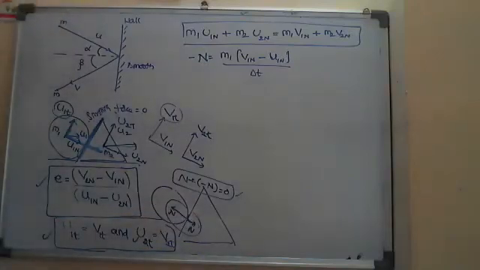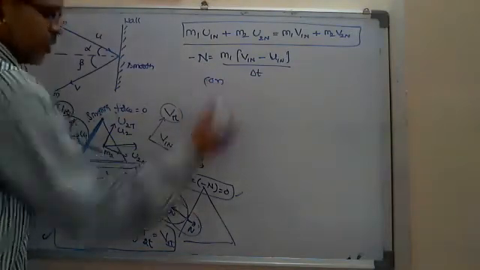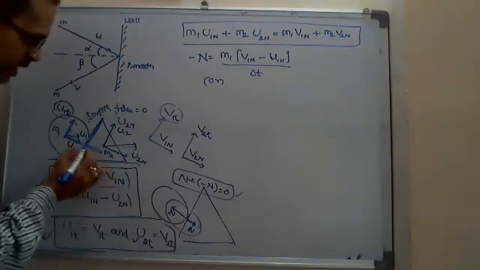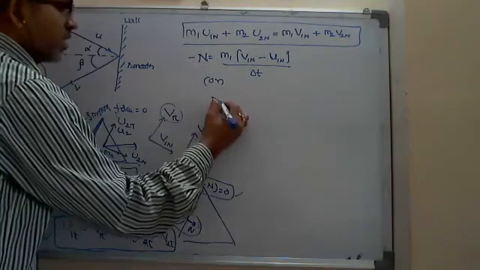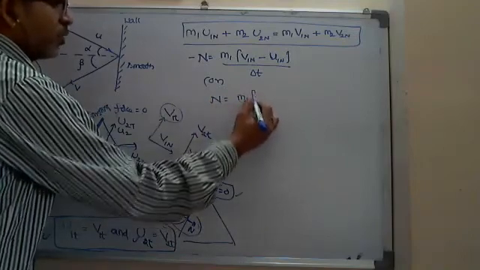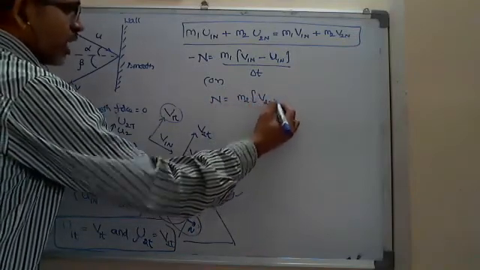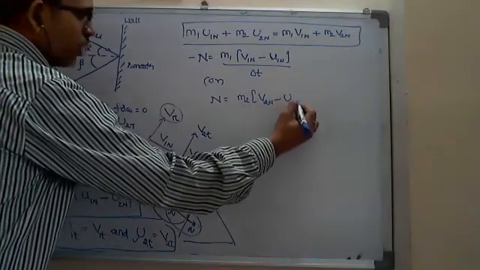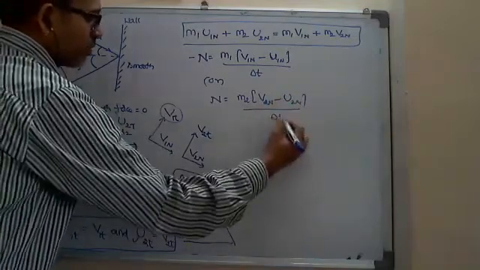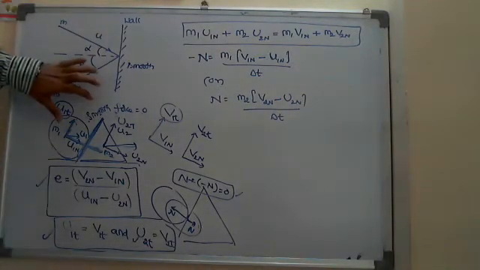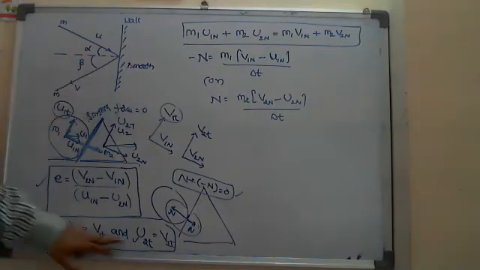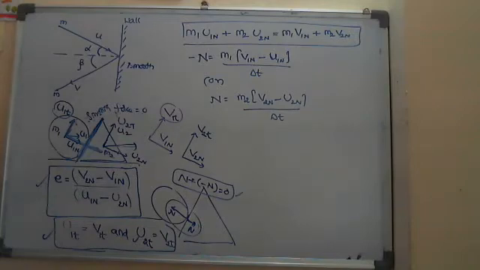For the second body, the normal reaction acts in the same direction as the velocity, so plus n is equal to m2 times (v2n minus u2n) by delta t. Keep in mind, only by considering the surfaces as smooth can you write this equation. If there is friction, we will discuss that model later.